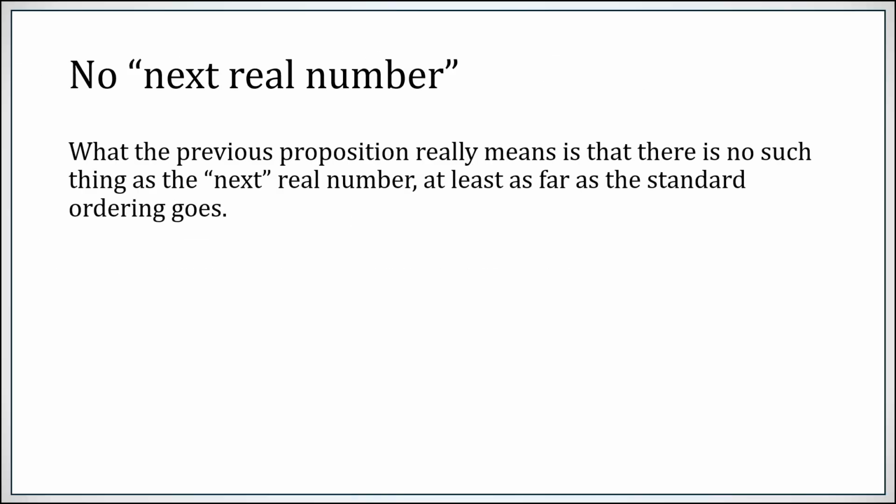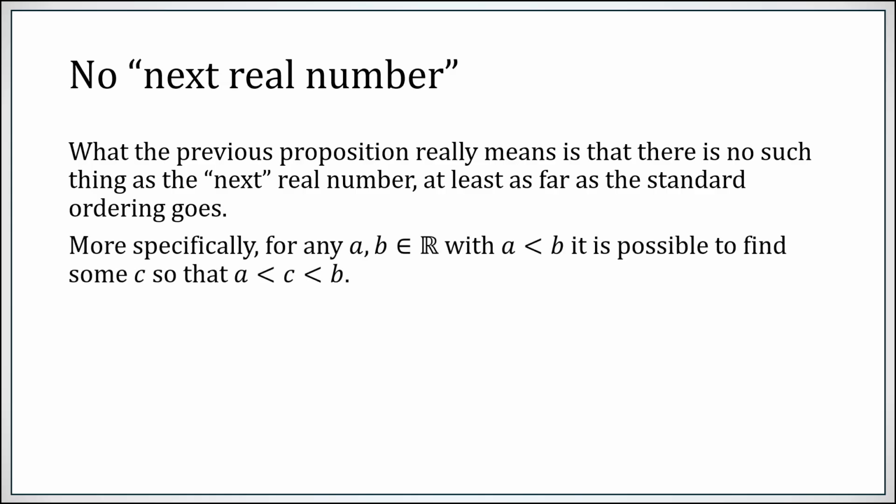What the previous proposition really means for us is that there's no such thing as the next real number, at least as far as our standard ordering of numbers goes. More specifically, if a and b are any two real numbers, let's go ahead and assume that a is the lesser and b is the greater, there's always going to be some real number c that you can find in between the two of them. So there is no choice of b that is the next number after a. There will always be something else in between.